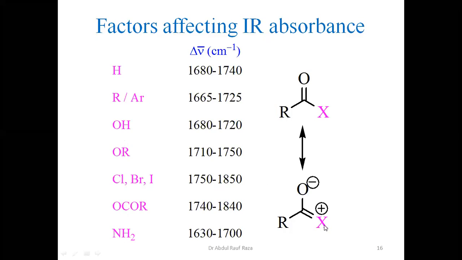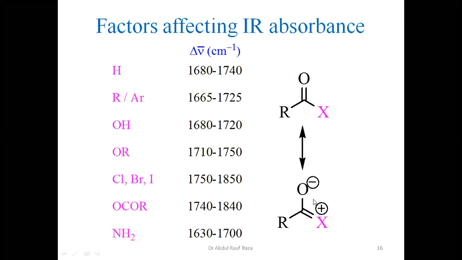So nitrogen, having one non-bonding electron pair in the case of amide, has a high tendency to donate electron density, meaning it has the highest mesomeric effect. In that case, if it is donating the most, the single bond character shall be high. Compare this with oxygen having two non-bonding electron pairs, which have a competition. So due to this competition, the tendency of donating electron density decreases.